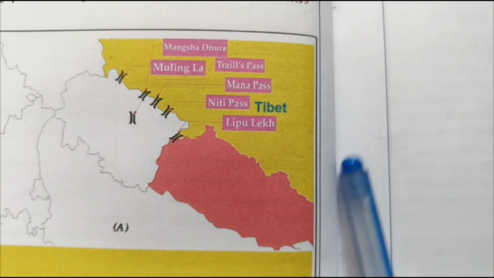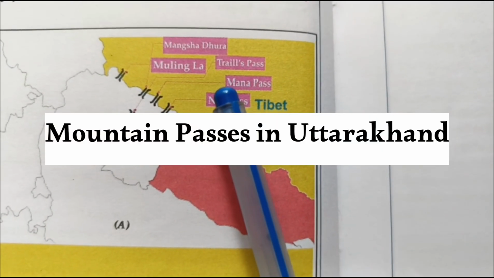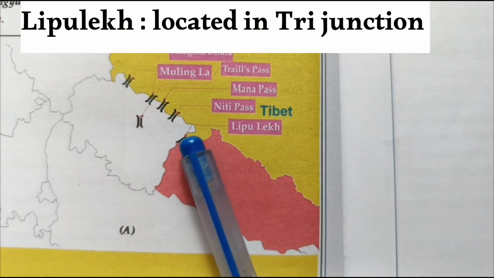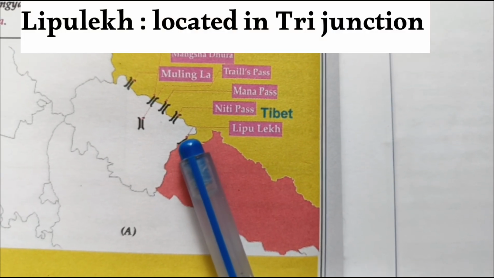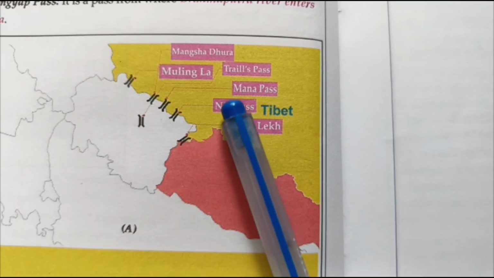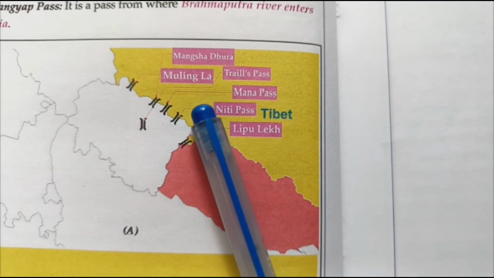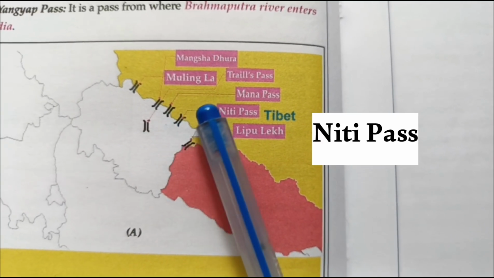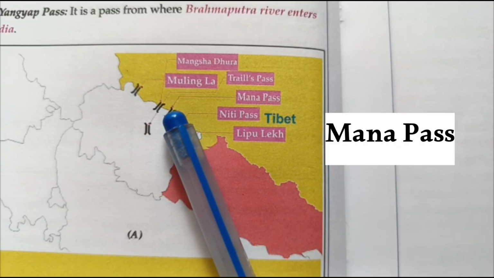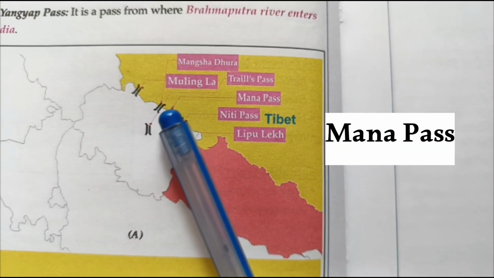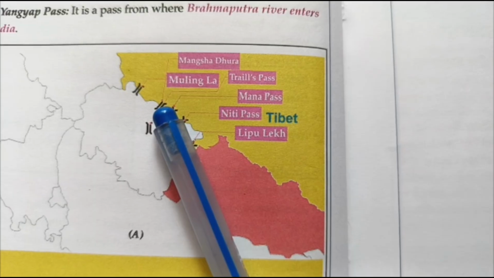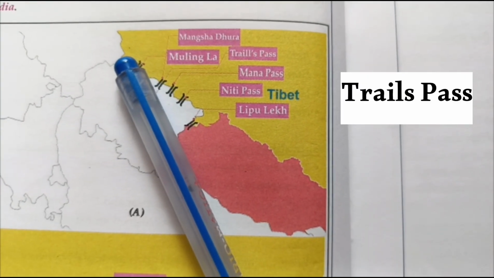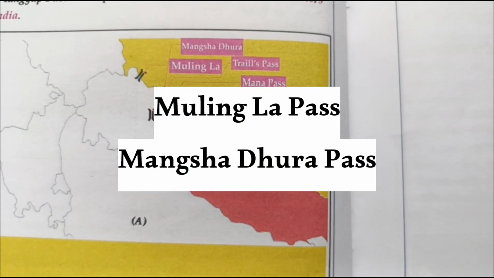Let us now talk about the important mountain passes which are located in the Indian state of Uttarakhand. One of the most important is the Lipulek, as you can see here, and this is located at the tri-junction of India, Nepal and Tibet. After that, we have Niti Pass, which also connects the state of Uttarakhand to Tibet. After that, we have Mana Pass, and this one is the Trails Pass. One more very important pass located in Uttarakhand is the Mulingla Pass and Mangshadura Pass. So these are some of the important passes in the Indian state of Uttarakhand.